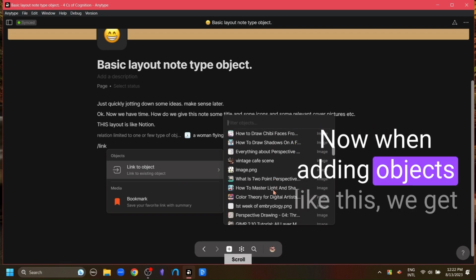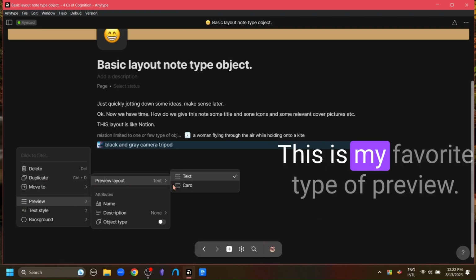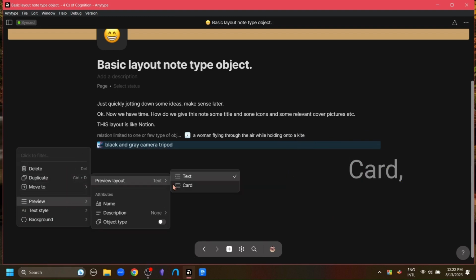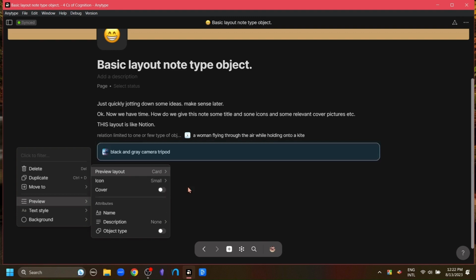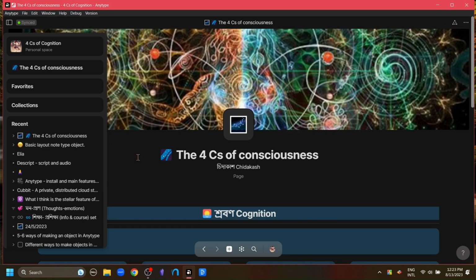Now, when adding objects like this, we get the extra option of formatting this object. This is my favorite type of preview: card, add cover, and I'm going to also add the object type. This is going to make this button-looking object. This is the same way I built the button-looking links in my dashboard.